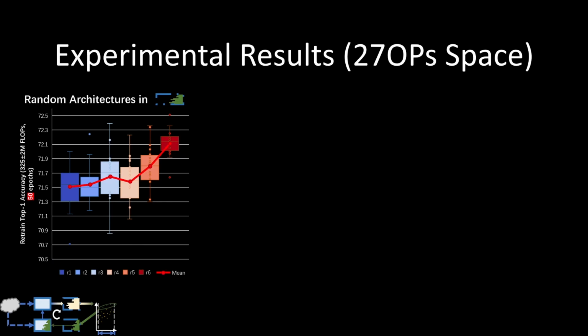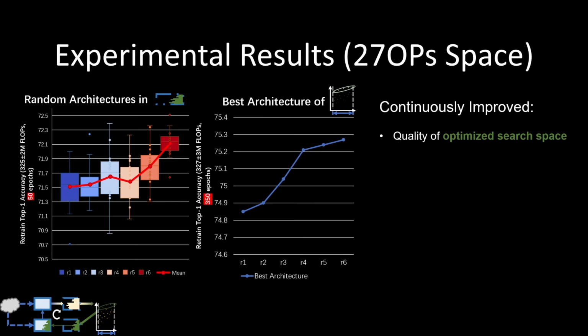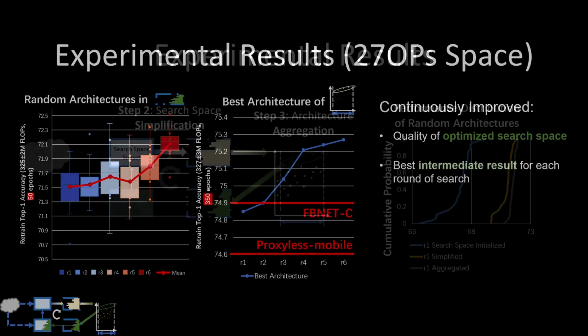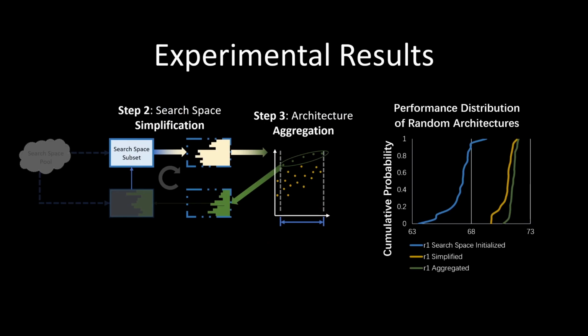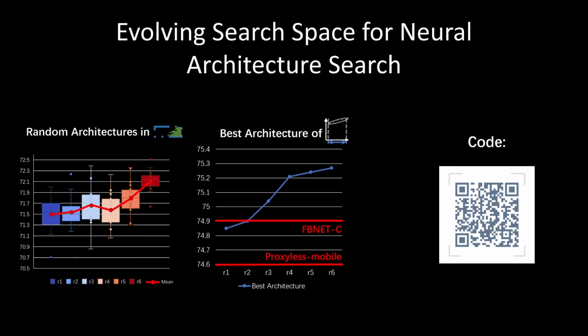Here, we analyze the performance distribution for architectures within the final optimized space in each round. In our experiments, it takes 6 rounds to traverse 27-OP space, and the quality of the optimized space in each round, as shown in the figures, demonstrates a continuous trend of improvement. The same trend is observed for the best fully evaluated intermediate results as well. For the intermediate space within an iteration, we show that both search space simplification and aggregation improve the space quality by a considerable margin. This is all about our paper.